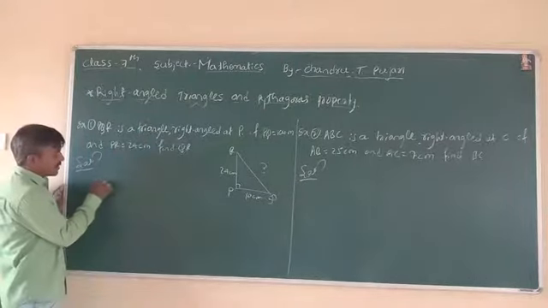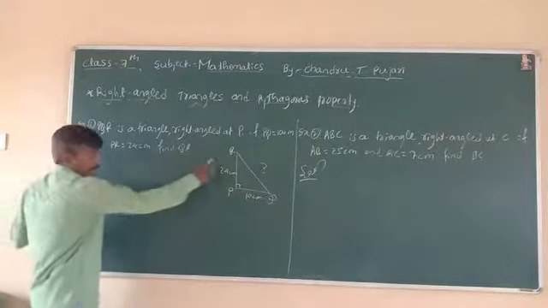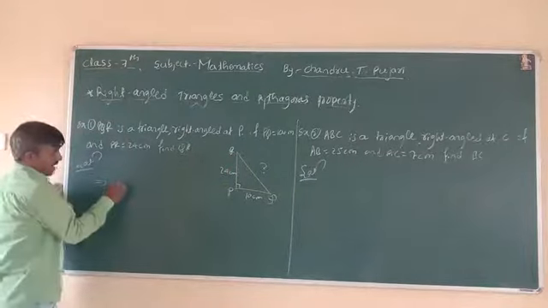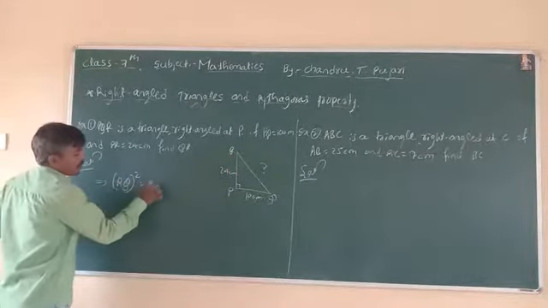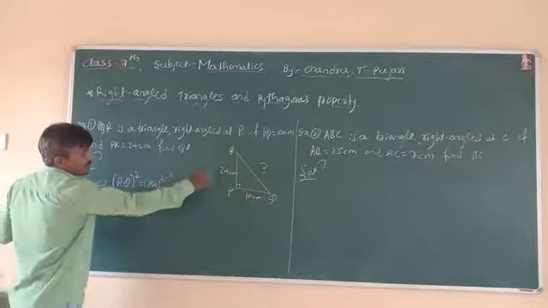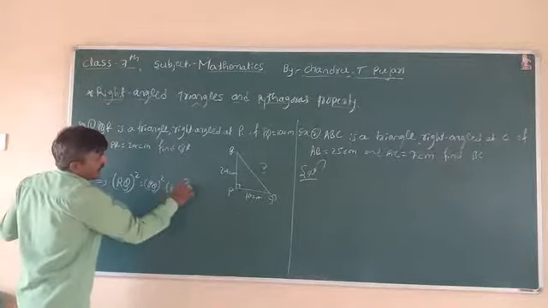The statement is: hypotenuse square, QR square, is equal to PQ square plus PR square.